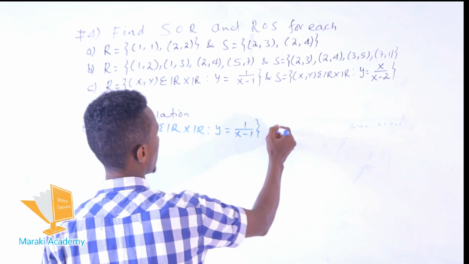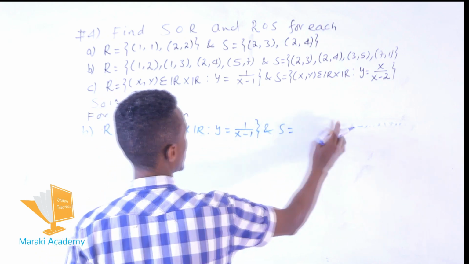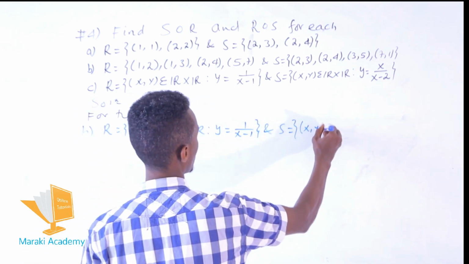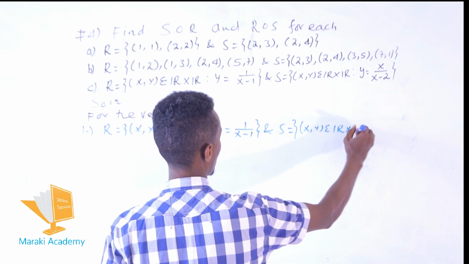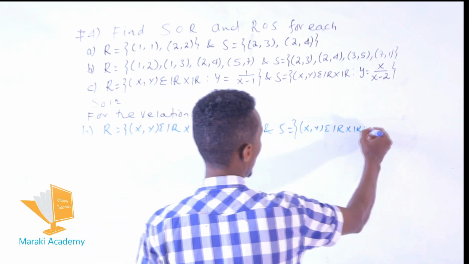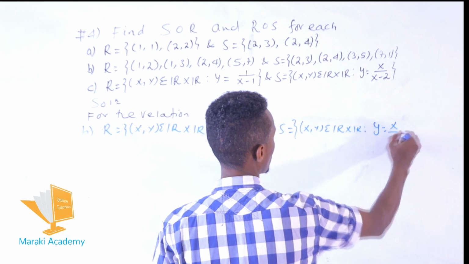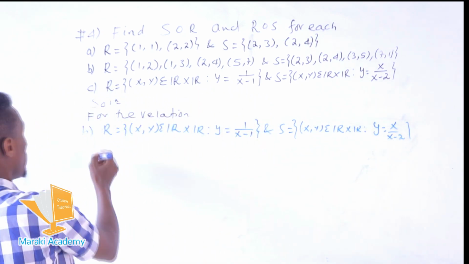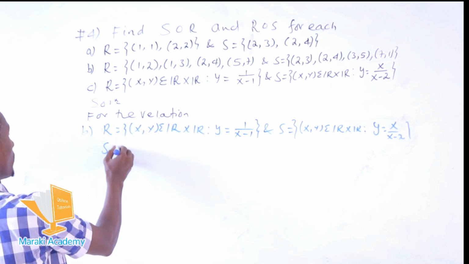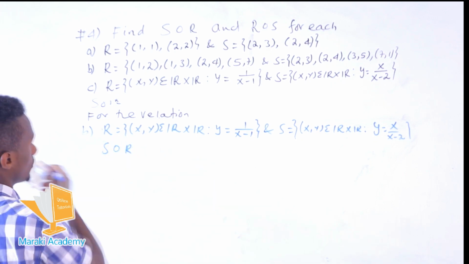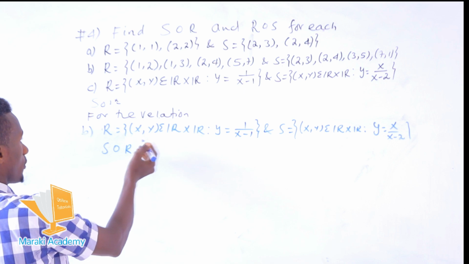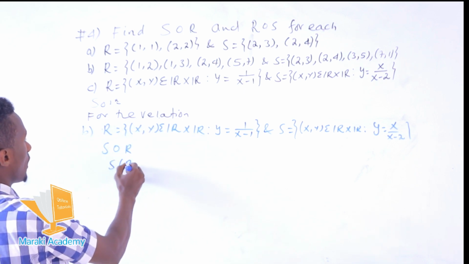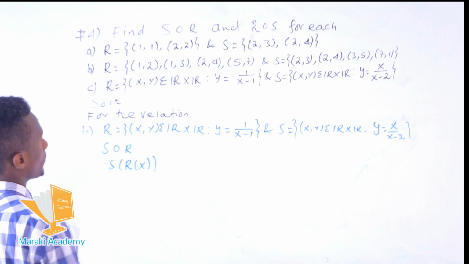And the relation S has this element, which is the Cartesian product, and x over x minus 2. Okay, what does S composed with R mean? In the same way, we can form the value of x in this relation, S of R of x, which is defined by what?